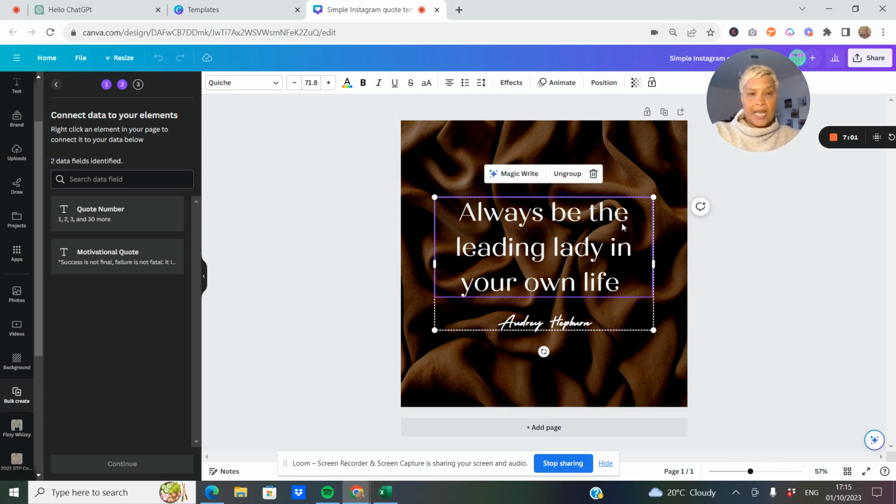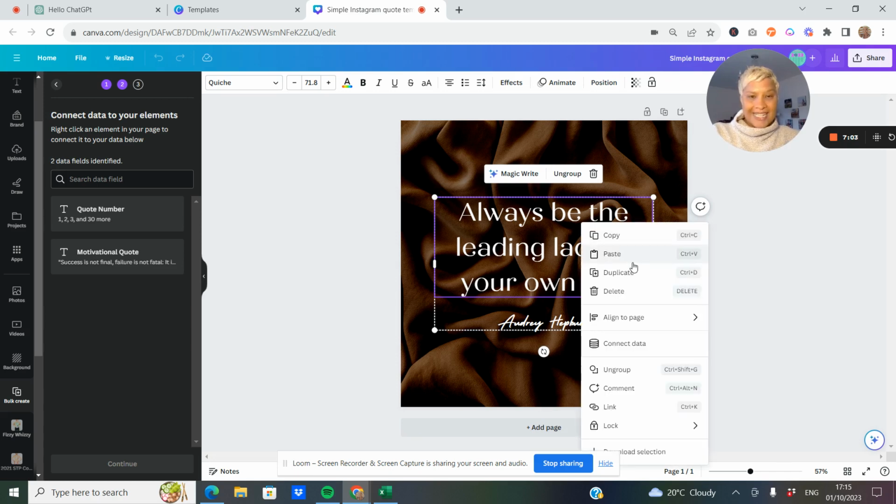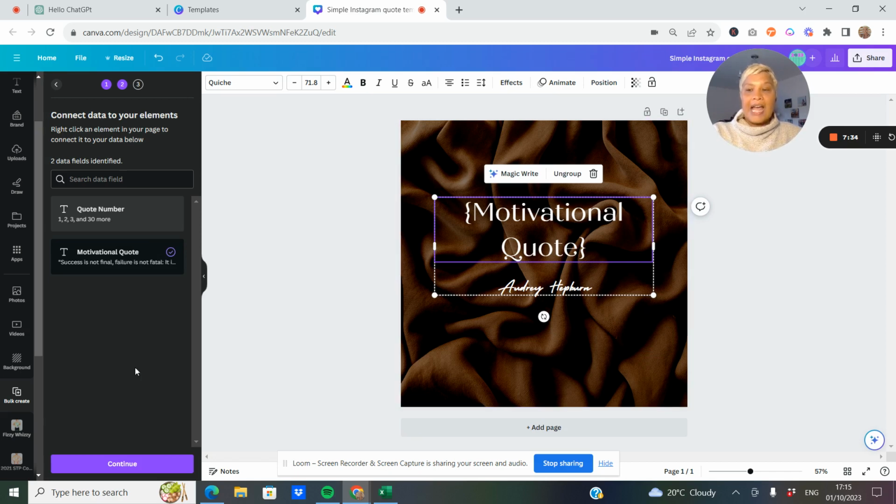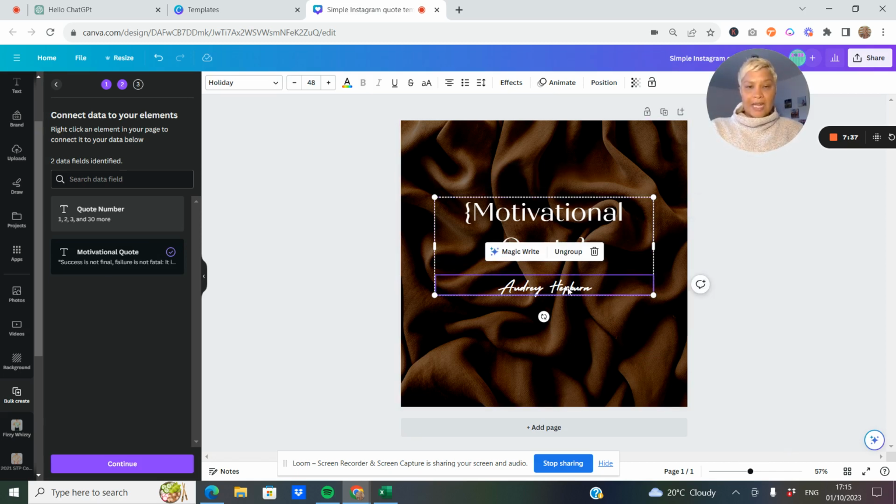So what we're going to do is right click and say connect data, okay? Over on the left-hand side, you can see there's the quote number and there's the motivational quote. We want to put this motivational quote information into this section of the template. So when you right click and get connect data, you then select motivational quote. You can also get rid of this, you could literally just delete that, okay?